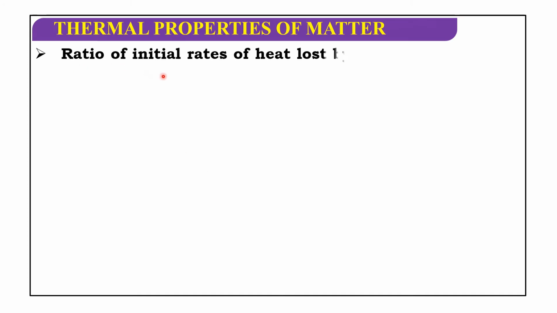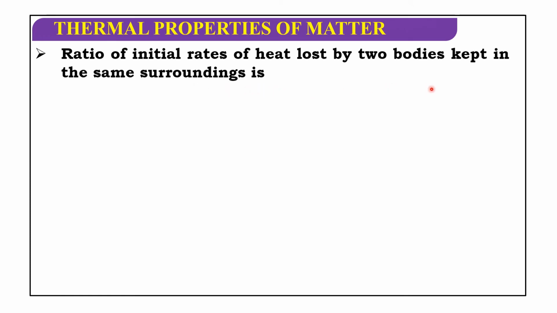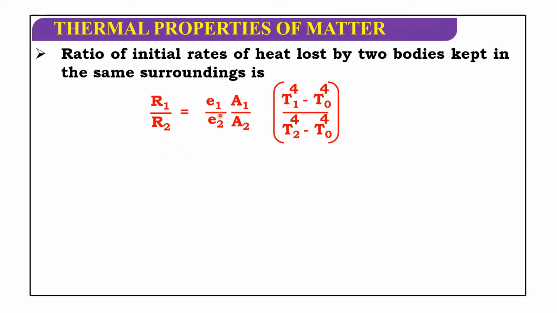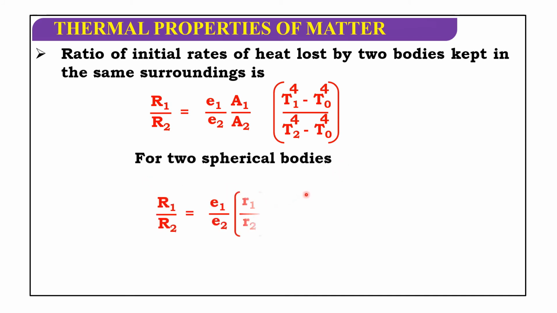So the ratio of initial rates of heat lost by two bodies kept in the same surroundings is R1 by R2 is equal to E1 by E2 into A1 by A2 into (T1 to the power of 4 minus T0 to the power of 4) by (T2 to the power of 4 minus T0 to the power of 4). So for two spherical bodies, R1 by R2 is equal to E1 by E2 into (r1 by r2) whole square and (T1 to the power of 4 minus T0 to the power of 4) by (T2 to the power of 4 minus T0 to the power of 4).